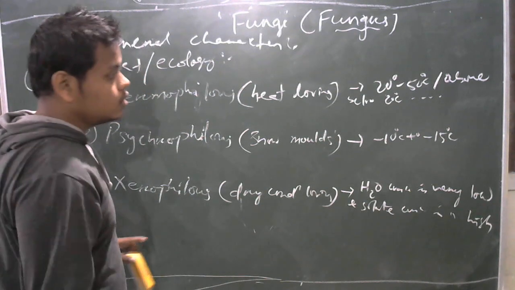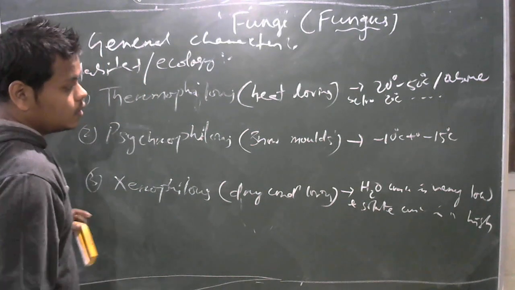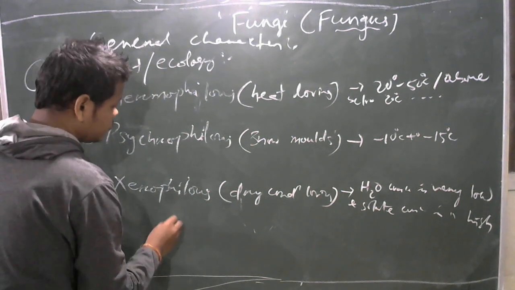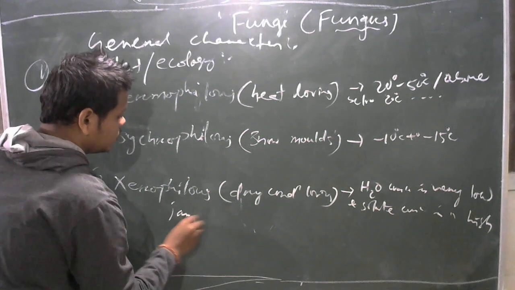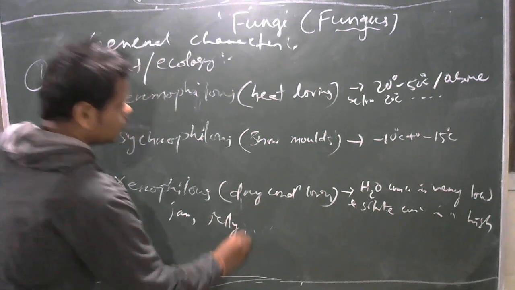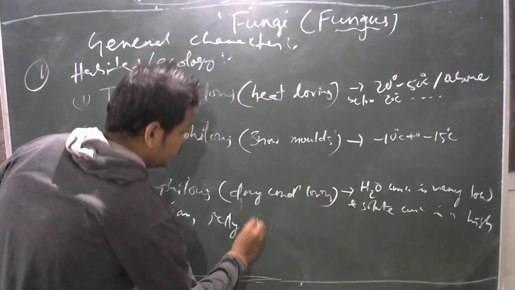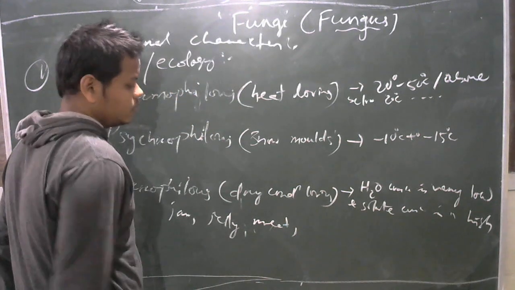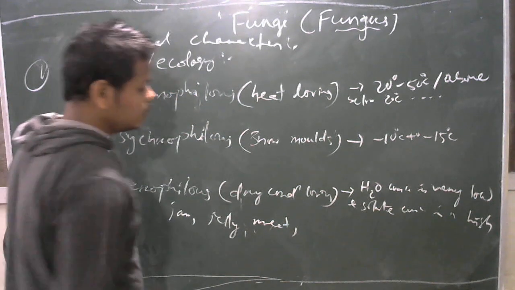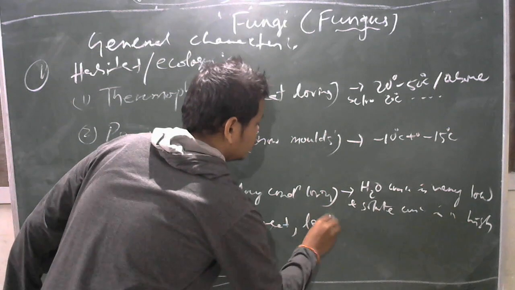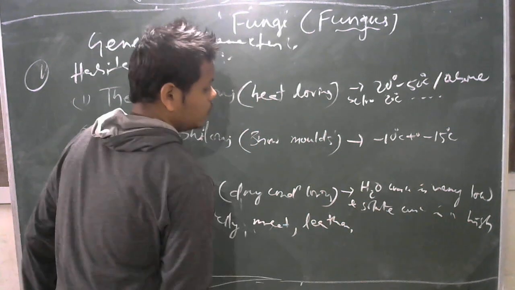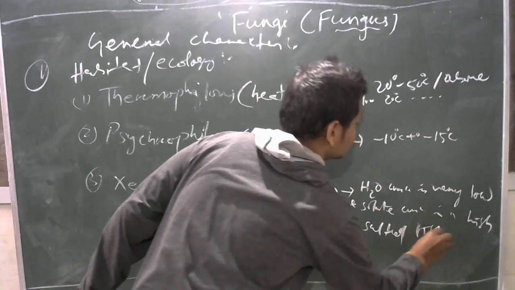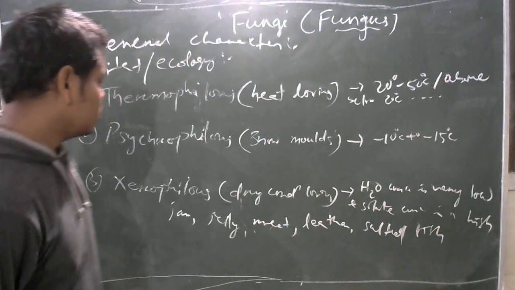Some examples are jam, jelly, meat, leather, salted fish, luni sukha, etc.